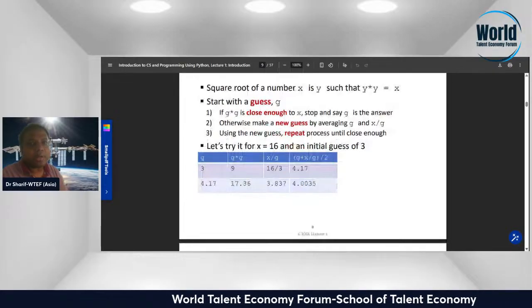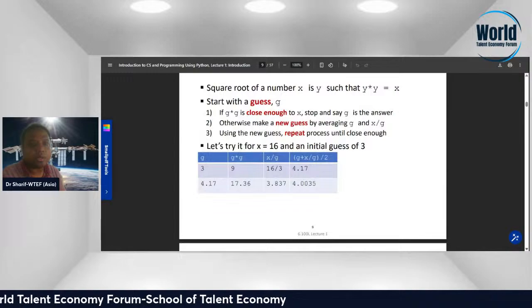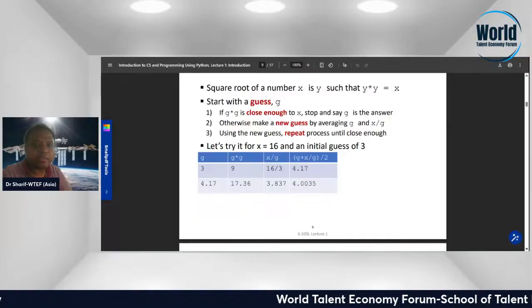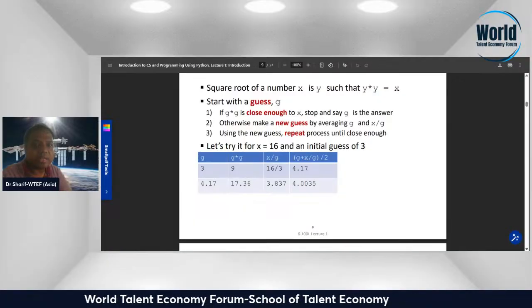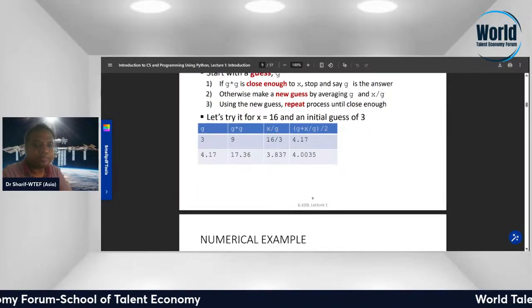The square root of a number x is y such that y times y equals x. Start with a guess, g. If g times g is close enough to x, stop and say g is the answer. Otherwise, make a new guess by averaging g and x. Using the new guess, repeat the process until close enough.